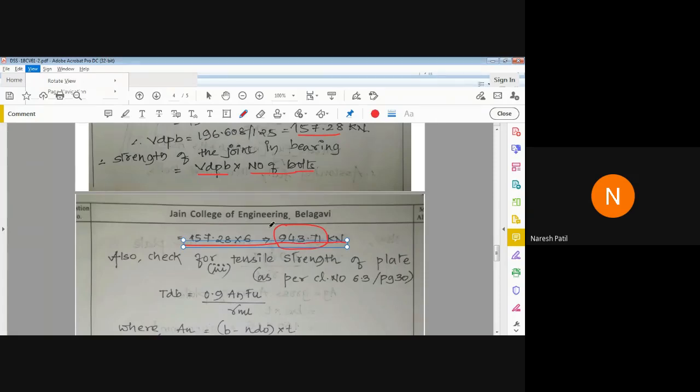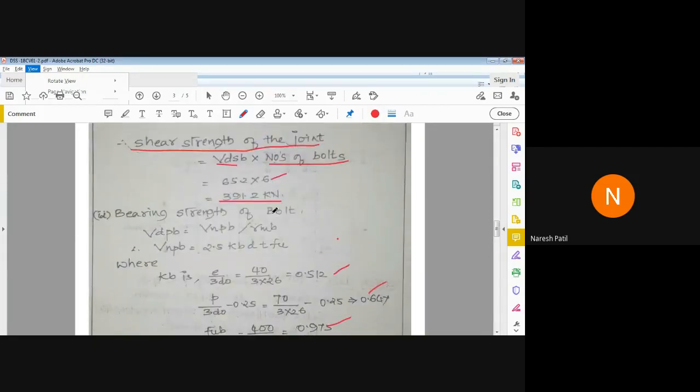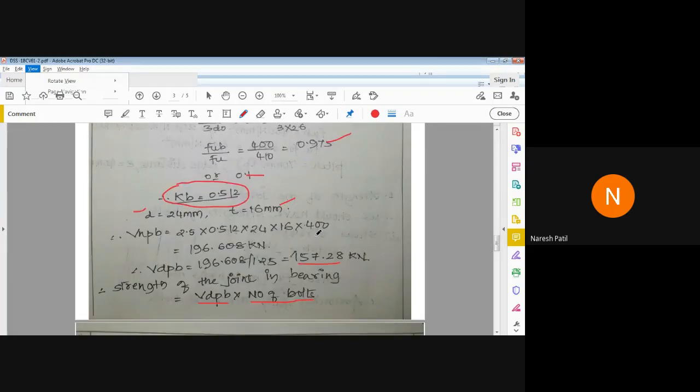We got the bearing strength of joint as 943.71 and the shear strength of joint as 391.2 kilonewton. This is for the bolts, because we have to find out the joint strength, not for a single bolt or for the plate. You have to find out when the whole joint is subjected to external force, how much load it can take, or how much force it can offer.